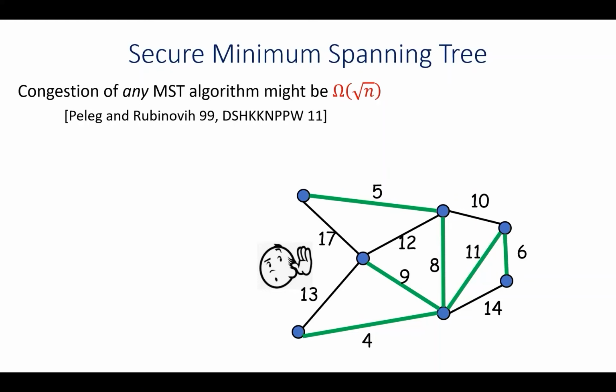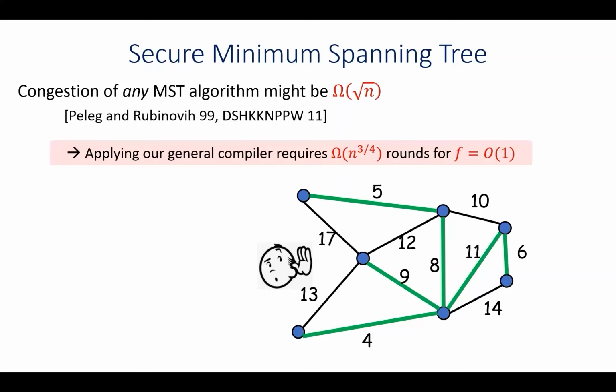Okay, so I'd just like to first note that any MST algorithm, even in the non-secure setting, has edge congestion that is at least square root n. Therefore, if we apply our compiler just as a black box on some non-secure MST algorithm, we will have a round complexity that is at least n to the power of 3/4, even for a constant number of adversarial edges. And this is too much for us, and therefore we are going to construct the secure algorithm in a more white box manner.